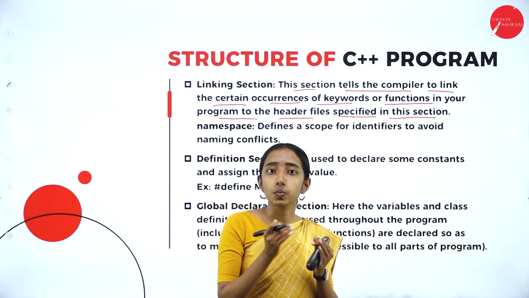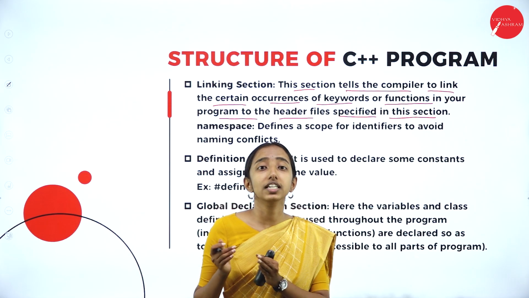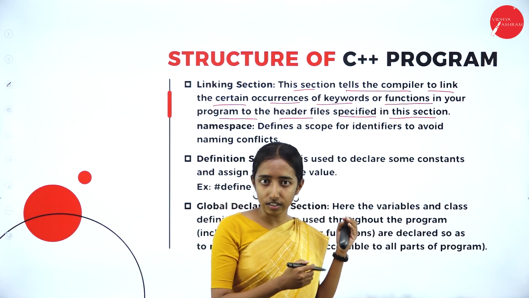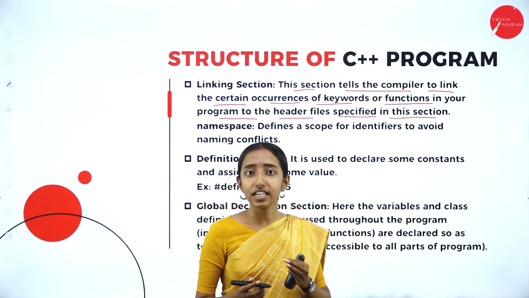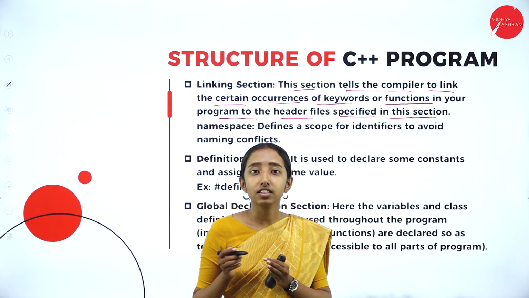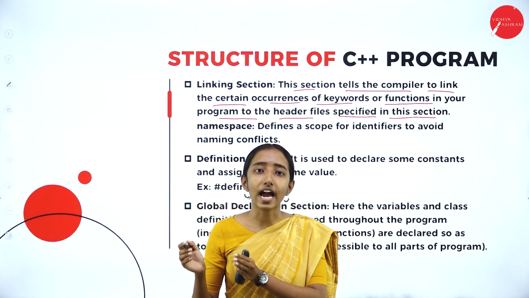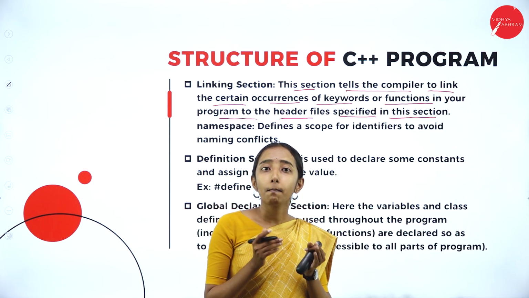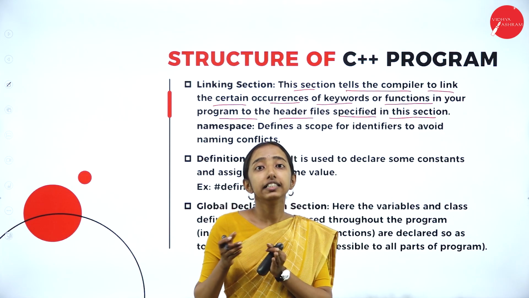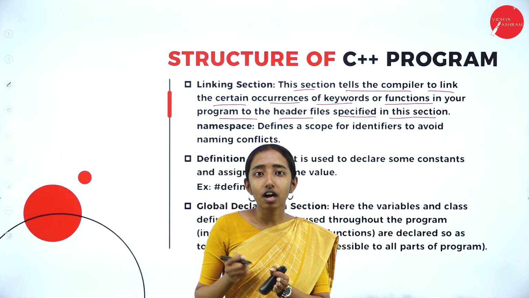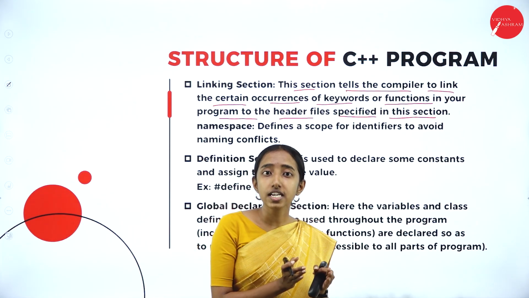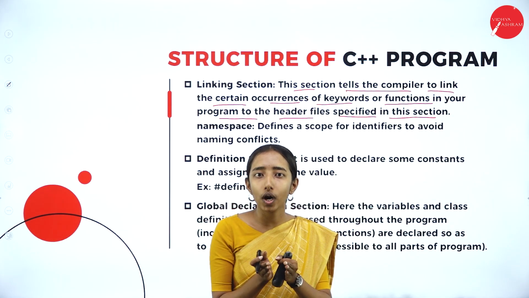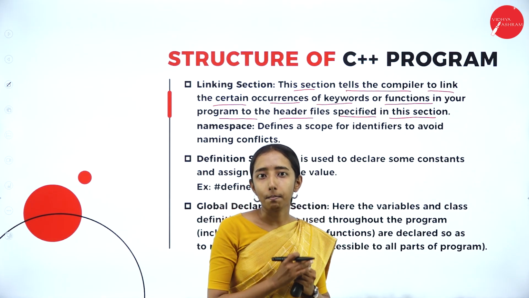We will learn what variables, functions and data types are in the upcoming classes. The link section tells that these variables or functions that are declared are from these standard header files. Also, in the link section we can link multiple files with different extensions to the C++ compiler. So, linking multiple files into one with the C++ compiler.